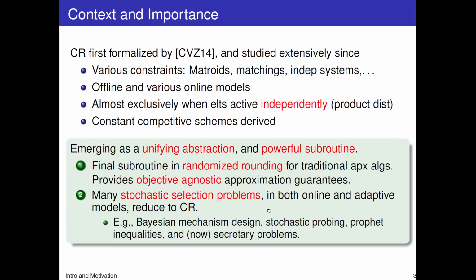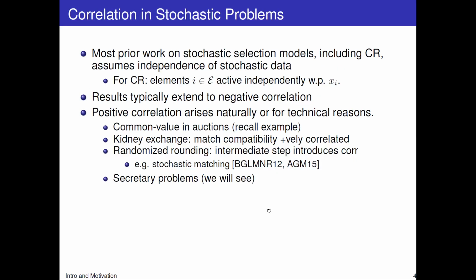Now, contention resolution is important because it's emerging as a unifying abstraction and a powerful subroutine for a number of applications. For one, it's the final subroutine in randomized rounding for a number of traditional approximation algorithms. And it's particularly attractive there because it tends to provide guarantees that are largely agnostic to the objective. Second, many stochastic selection problems in both online and adaptive data models reduce to contention resolution. Examples include Bayesian mechanism design, stochastic probing, profit inequalities, and we'll see today secretary problems.